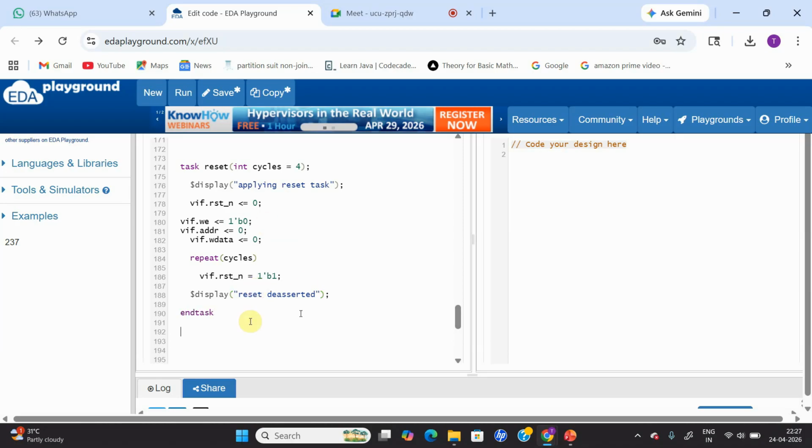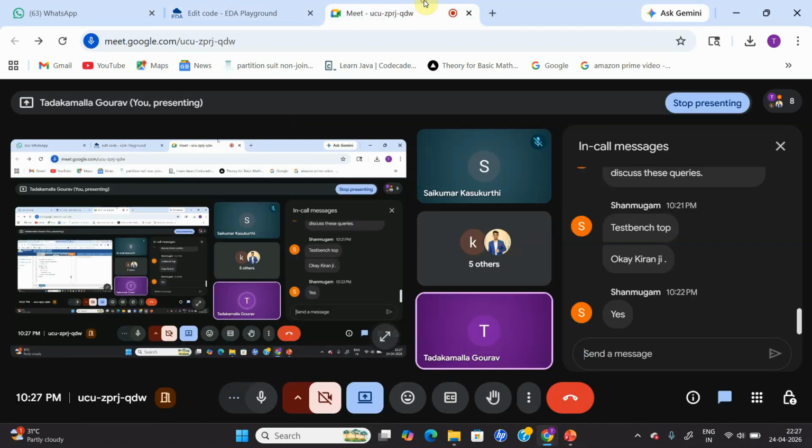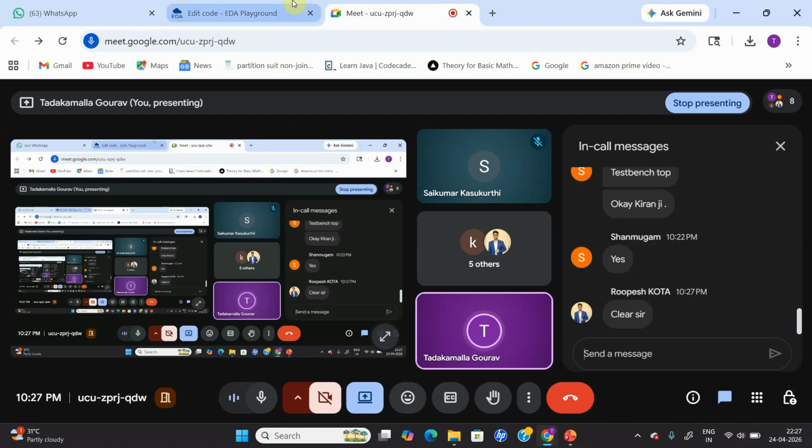So this is the reset task which we have applied over here, so that I'm going to apply the reset to my design. That's it. Any doubts or any queries in this? I hope it is clear, right? Any doubts or any queries?